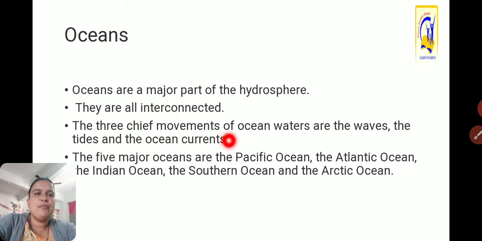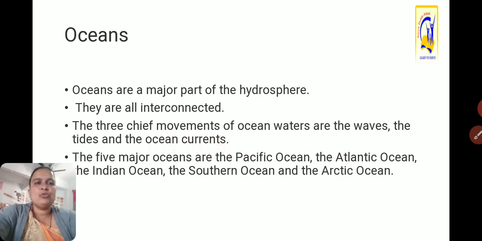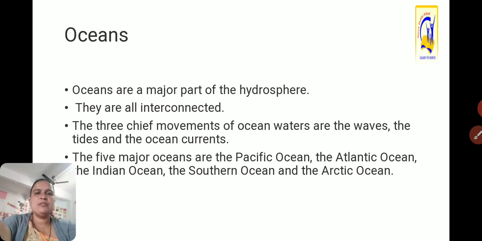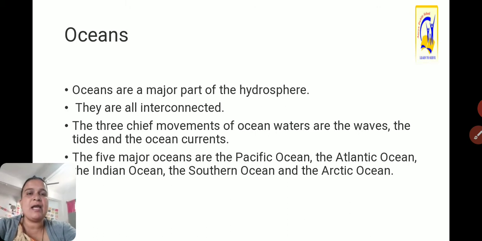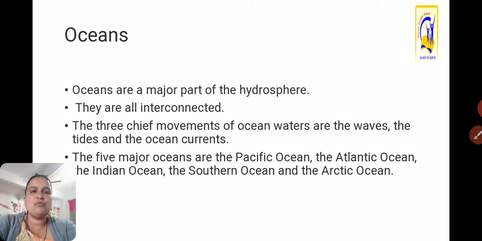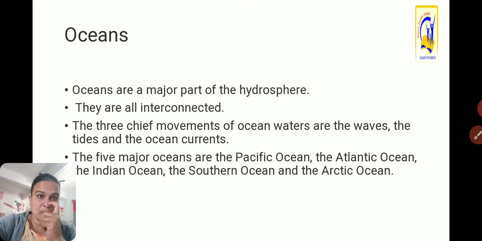The 3 chief movements of ocean waters, means the 3 main important movements of the ocean water, are the waves, tides and the ocean currents. Waves means these ocean waters always move, the movements of the ocean water. Then tides, there are 2 types of tides, neap tides and spring tides. And the ocean currents, warm ocean currents and cold ocean currents. So these are the movements of the ocean water.